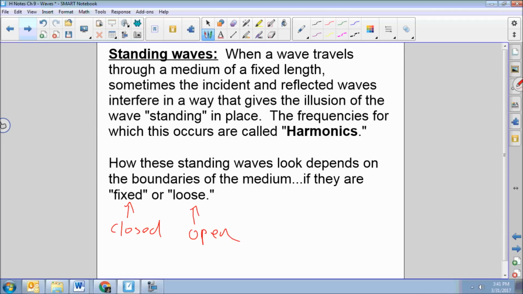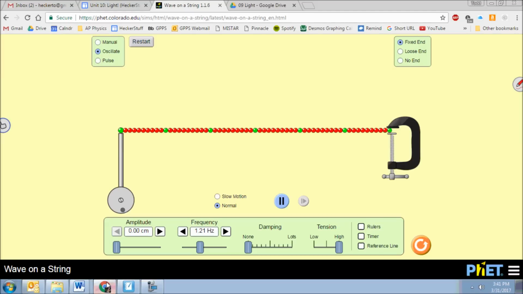Let me show you all of this by using this little simulation that we've been using. First of all, let's talk about boundaries. In a minute, I'm going to create waves on this simulation. This little arm is going to vibrate up and down, and it's going to create waves that are sent down the end to the vise. Our medium is a red beaded string, until when the wave gets here, the medium changes. Now the medium, when it gets over here, is the vise.